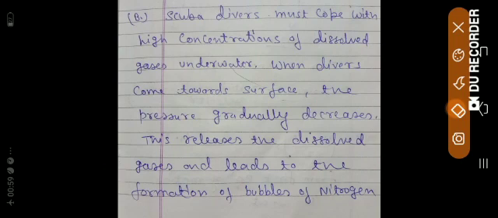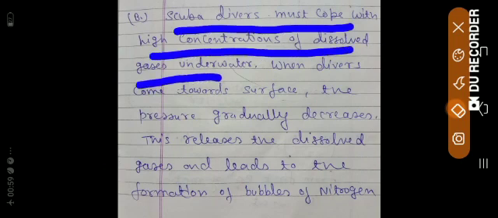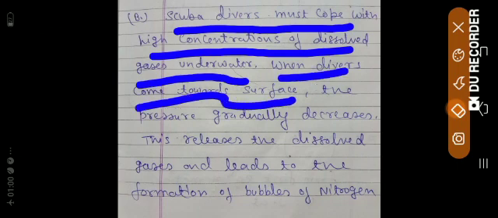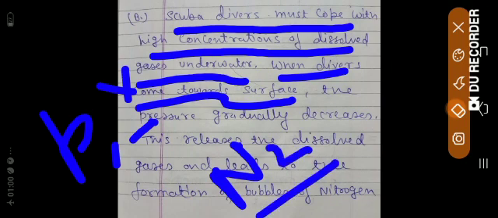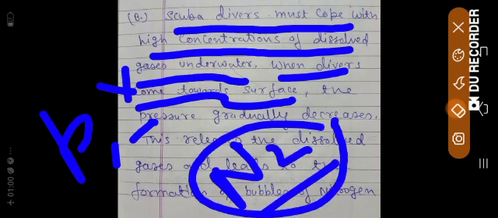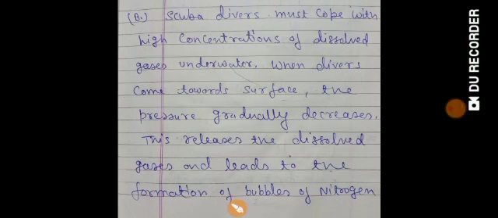Reading one more time, students. Scuba divers must cope with a high concentration of dissolved gases underwater. When divers come towards the surface, what will happen? Pressure will decrease, so solubility will also decrease. All the gases will be released from your blood, but N2 will not, which is harmful and poisonous. If you can't tackle this, you could be dead at that time. So it is a dangerous one.